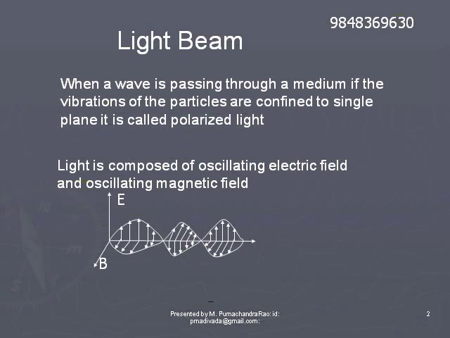We know that a light wave is composed of an oscillating electric field and an oscillating magnetic field.